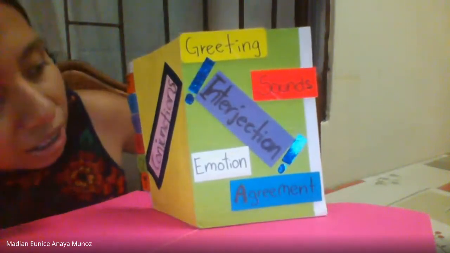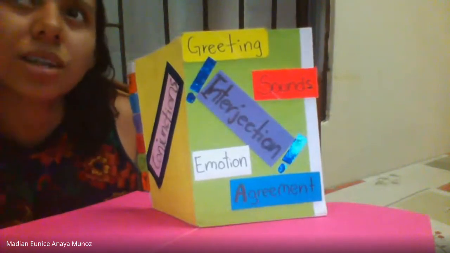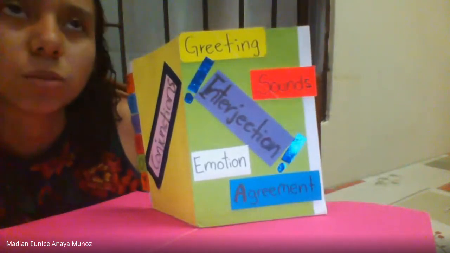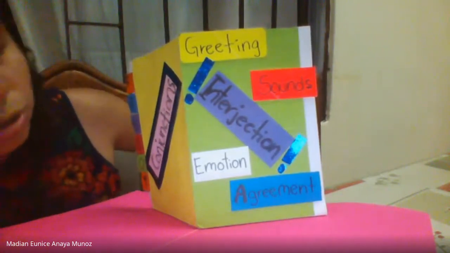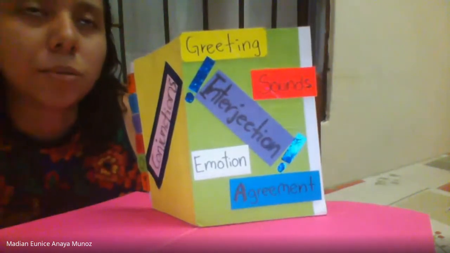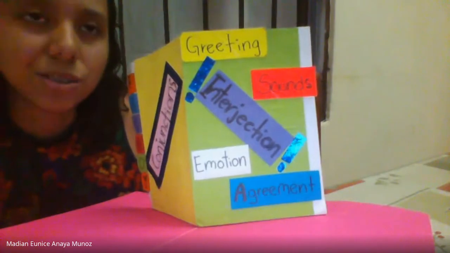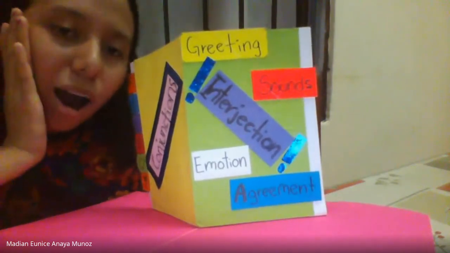For example, an emotion when your mom gives you a surprise, you say, oh, wow, that is an interjection.